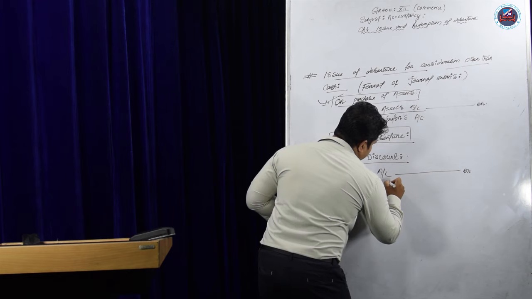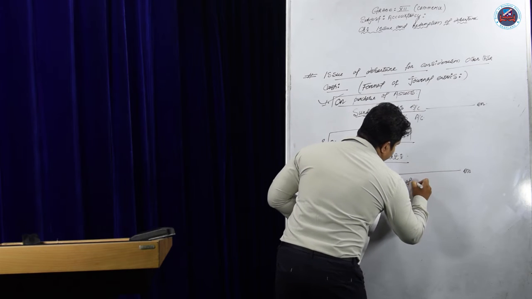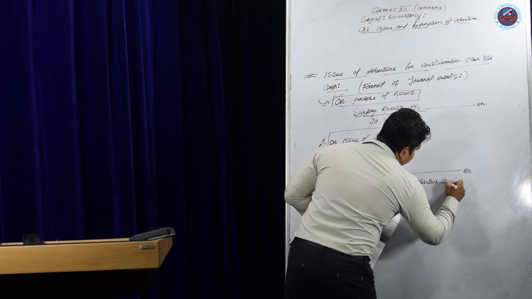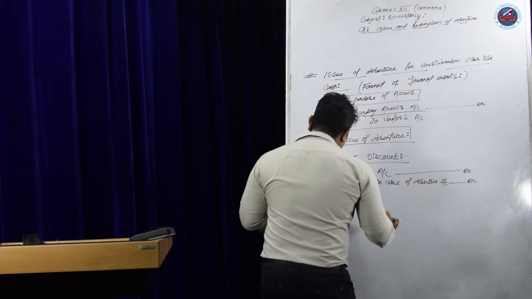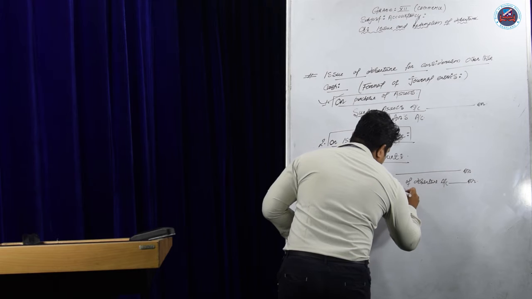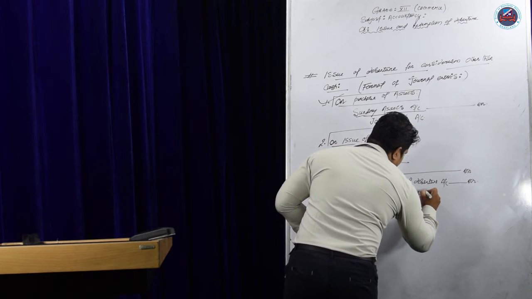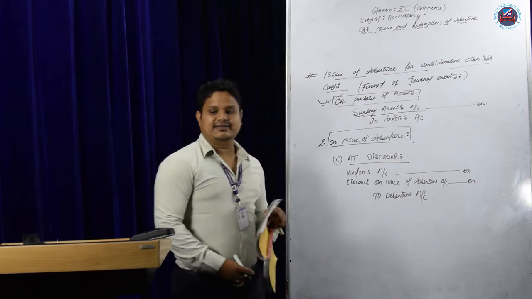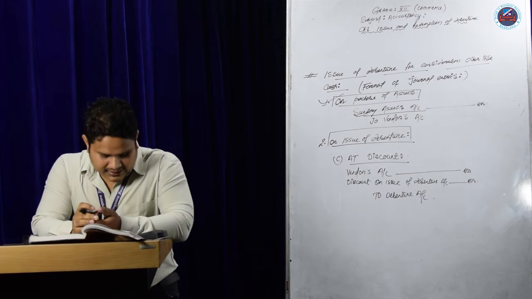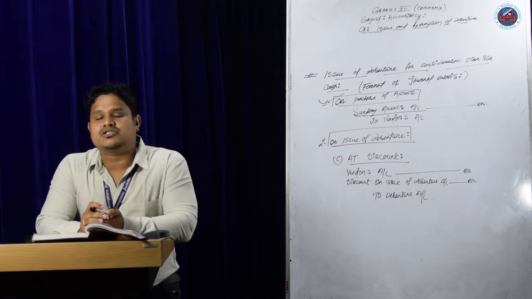Discount on issue of debenture account debit, to debenture account. That is the entry for the issue of debenture under purchase consideration.